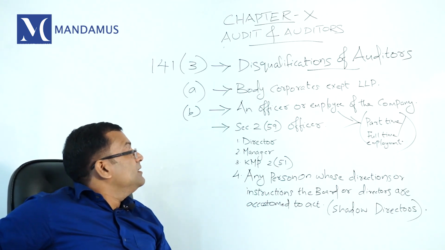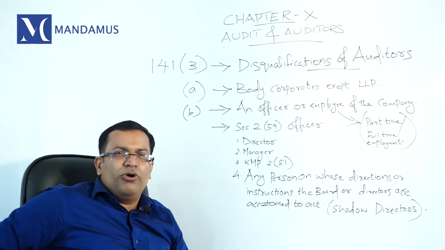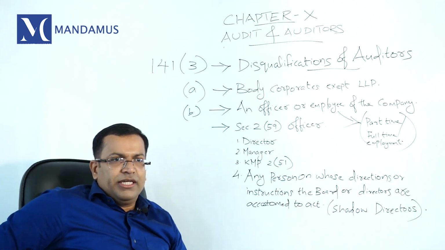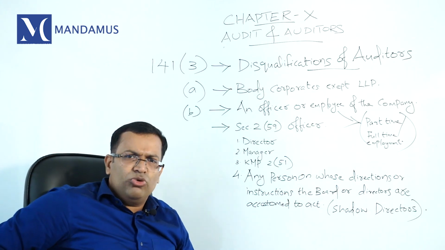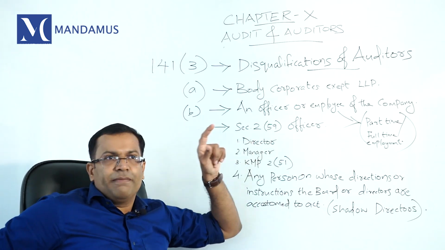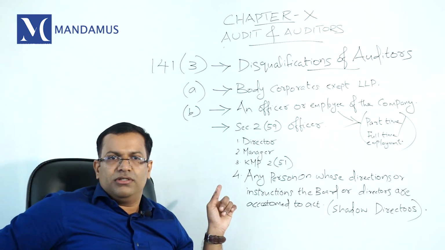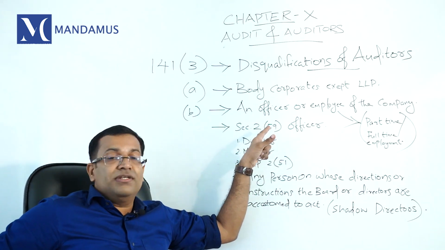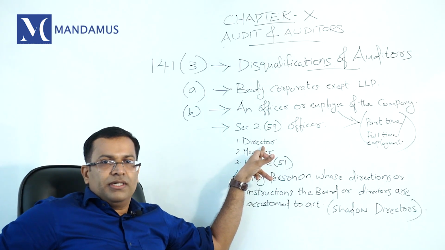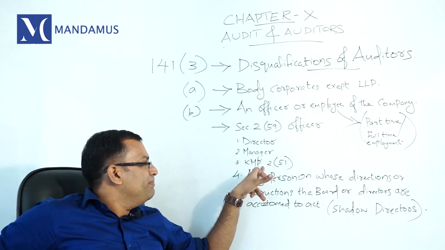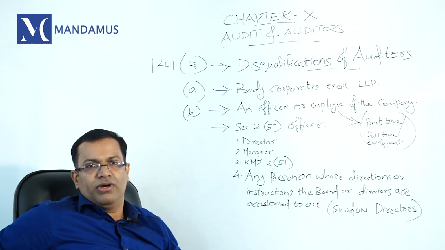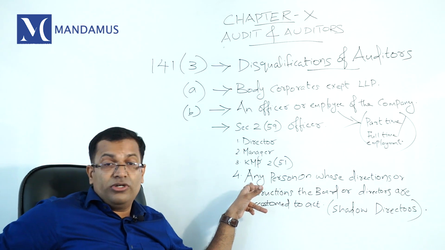Clause B says an officer or employee of the company is disqualified to become the statutory auditor of the company. Then you must understand who is an officer of the company and who is an employee. For understanding an officer, see, in every act, section 2 is the definition section. So section 2, subsection 59 says who is an officer. A director is an officer of a company, a manager is an officer of a company, a KMP is an officer of a company. Any person in accordance with whose directions or instructions the board of directors is accustomed to act is also disqualified.